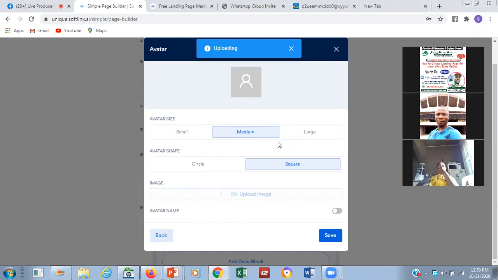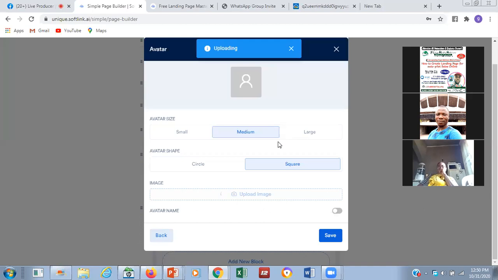So this is a tutorial of how to create a landing page through Softlink.ai. We can also learn more on Softlink.ai, as they have already made some free tutorials for us. It's uploading.